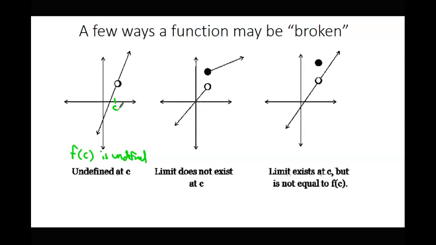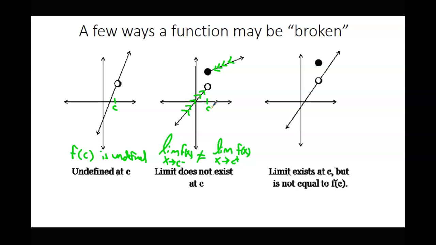Here's another one. If the limit doesn't exist, okay? In this case, once again, you might want to write this: the limit from the right as x approaches c is not the same as the limit of our function as x approaches c from the left.